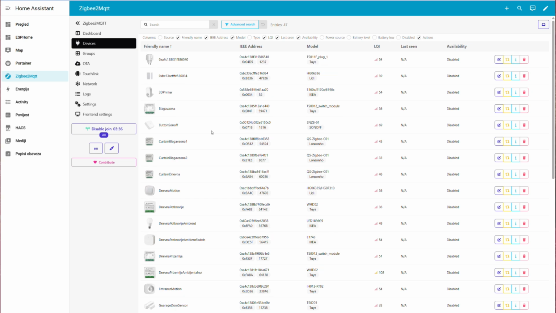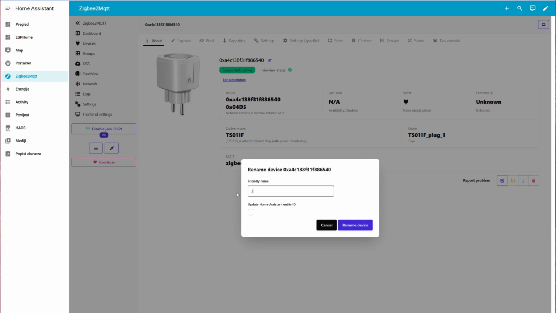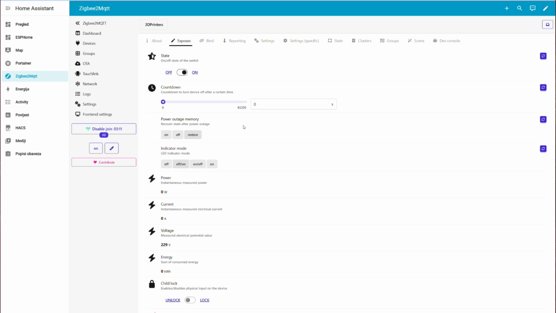Okay, now it recognizes a Tuya plug. I will rename this device to see it in Home Assistant. I will name it 3D printer, because my printers are connected to it and I want to monitor the printer consumption.